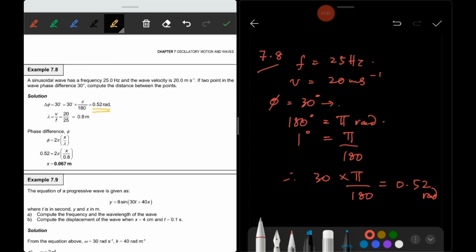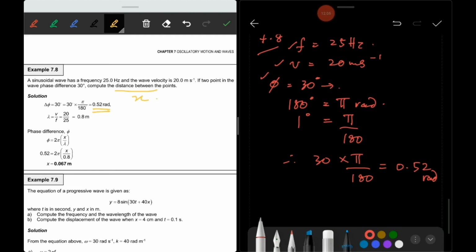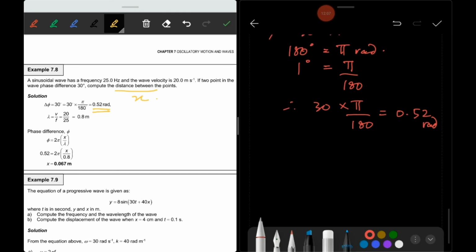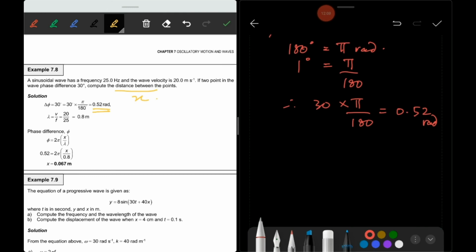So you are given the frequency, wave velocity and the phase difference. Compute the distance between the points, that means you have to find the x distance. Remember the equation of phase difference is equal to 2 pi x divided by lambda.